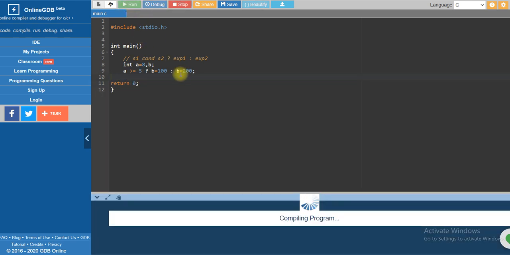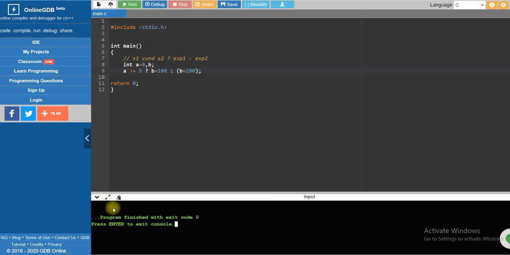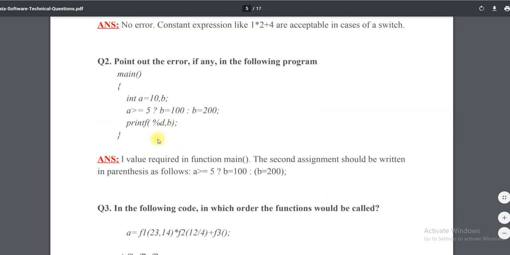Okay, so here you can see: L value required as left operand of the assignment. Actually it is asking about this here. Once I put it in parenthesis, it is going to be one expression, so it will act like expression 2. Now there will be no error. So I hope you got it. Here also it is mentioned the same. So what type of error will you get here? L value required in the function. L value, right?